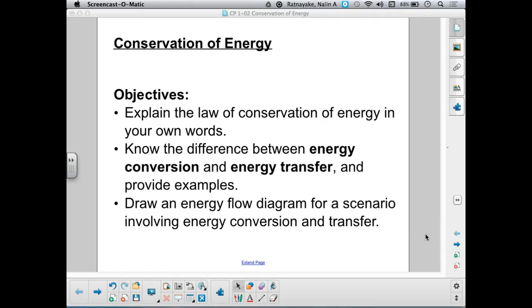Hello, this lecture is about the conservation of energy. Our objectives are to explain the law of conservation of energy in your own words, so you should be able to say what it is and maybe list off some examples. Know the difference between energy conversion and energy transfer and provide some examples of each. And you should be able to draw an energy flow diagram for a scenario involving energy conversion and transfer.